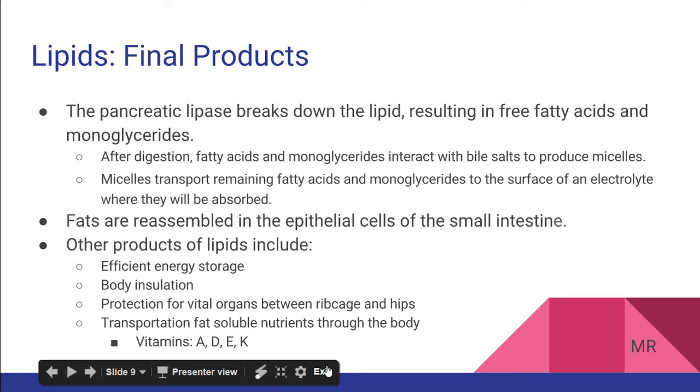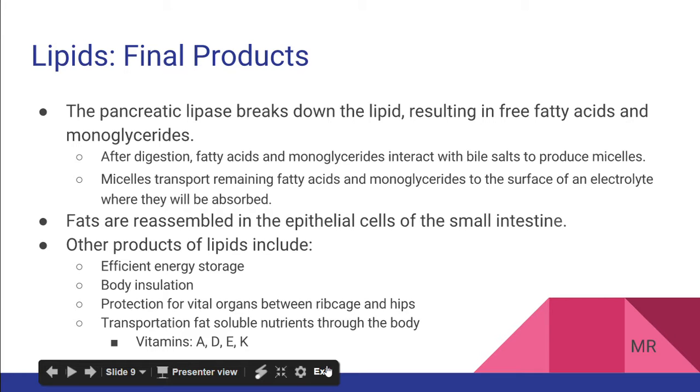Lipids also help transport fat-soluble nutrients such as vitamins A, D, E, and K. They contribute to the flavor and texture of food, and they are also an efficient energy source. They provide the body with insulation for heat, as well as protect vital organs between ribs and hips that store fat on the tummy, and they interact with receptors to produce satiety.